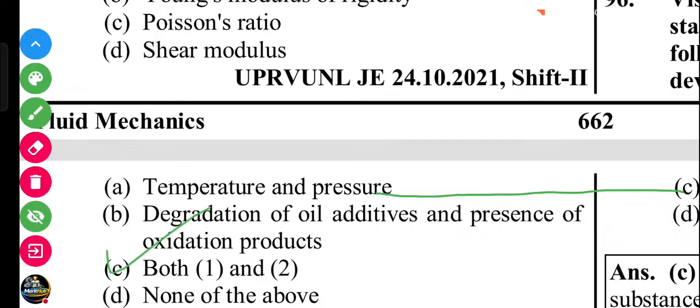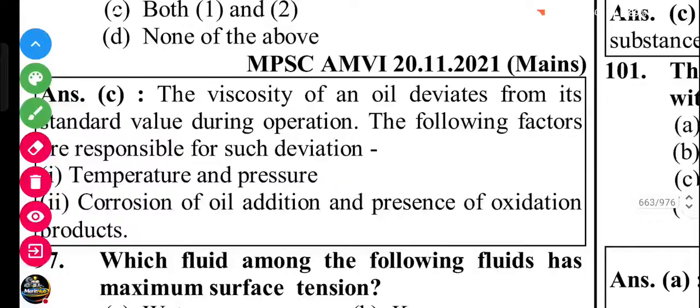Yes, both 1 and 2. The following factors are responsible for such deviation: temperature and pressure, degradation of the oil, additives, and the presence of oxidation products.